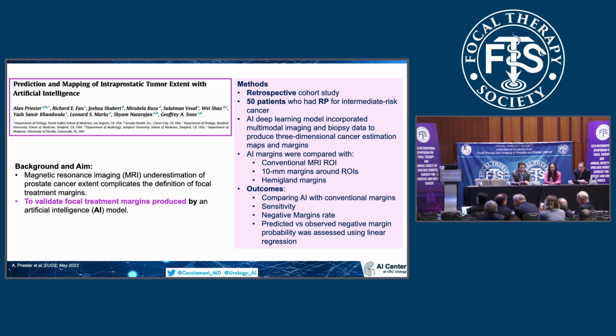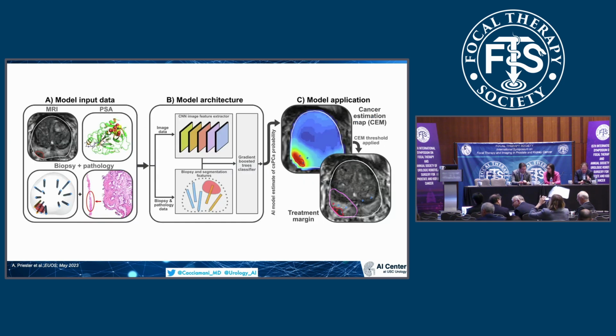As the outcome of interest here, you can see the comparison of artificial intelligence with the conventional margin, the sensitivity, the negative margin rates, and also the predicted versus actual negative margins probability that was evaluated using, of course, a linear regression in this case. As you can see, the input data in this case were the multiparametric MRI, the PSA, together with the biopsy and the pathology of the biopsy.